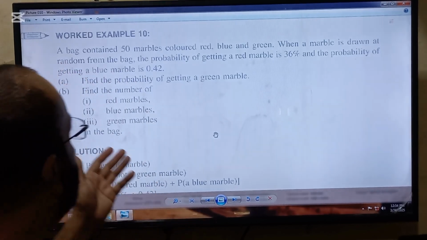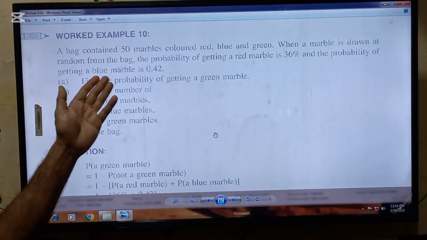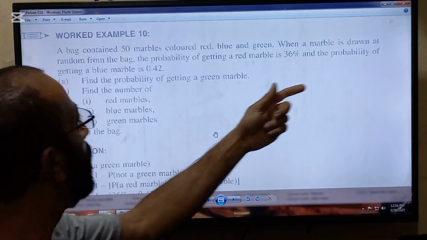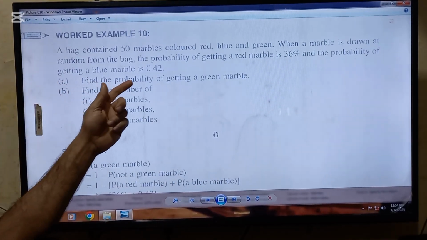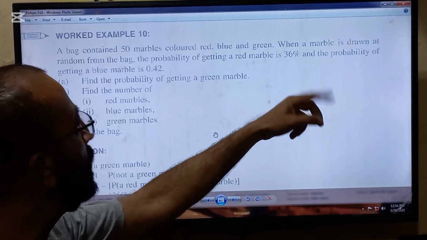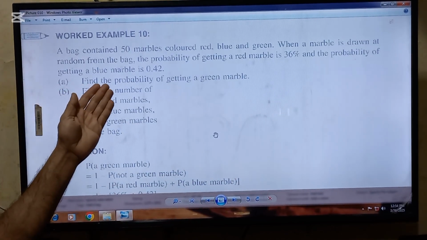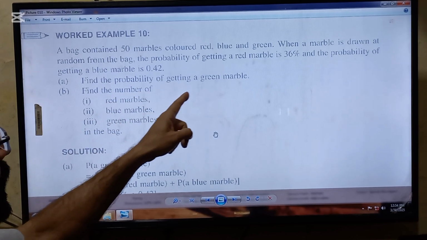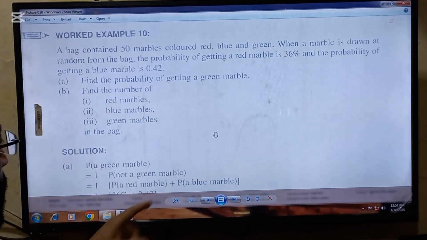Here is another question to understand. A bag contained 50 marbles colored red, blue, and green. When a marble is drawn at random from the bag, the probability of getting a red marble is 36% and the probability of getting a blue marble is 0.42. Find the probability of getting a green marble.